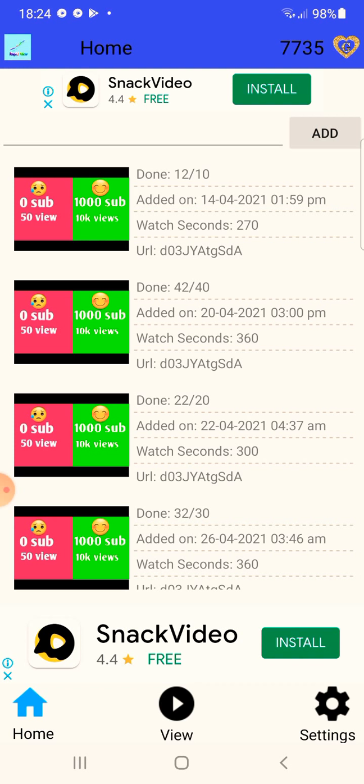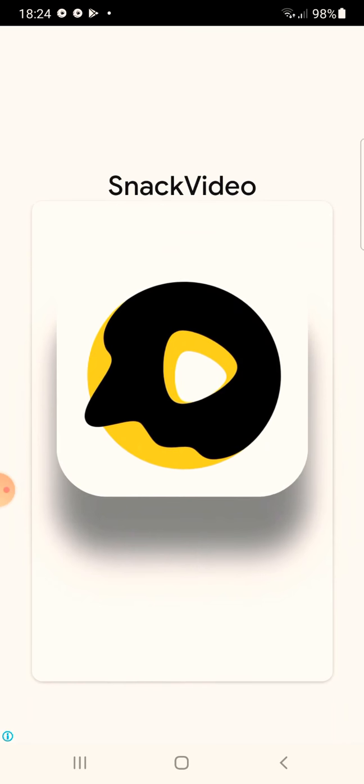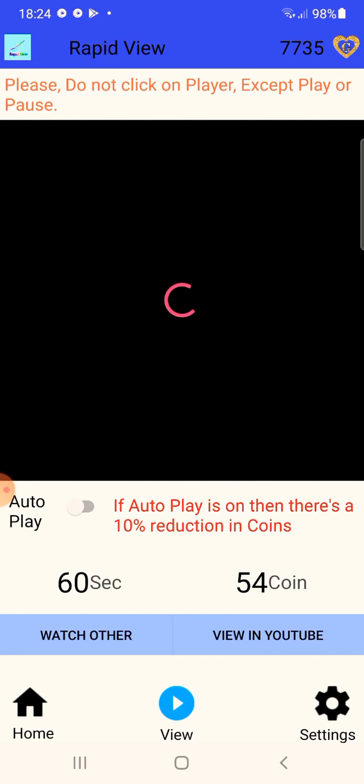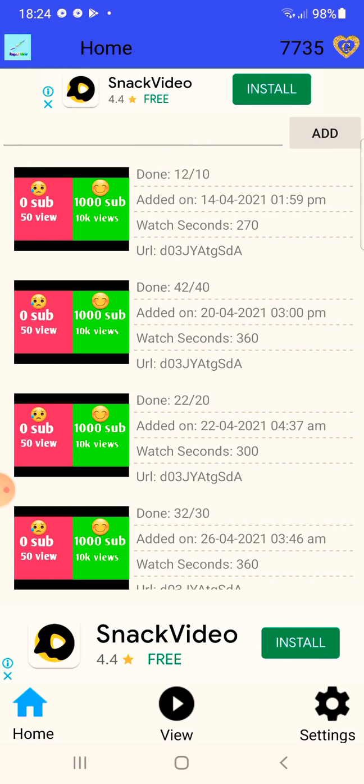There are almost 2 to 3 mobiles in every home. If you have 4 or 5 mobiles per home, you can take mobiles from all your home members and open this application and put it on autoplay. Here in one day you can earn more than 1 lakh coins. If you are adding 2 to 3 phones, you can earn 1 to 2 lakh coins in a day. If you have 4 phones and you are leaving the phones overnight, you can also buy coins from here.